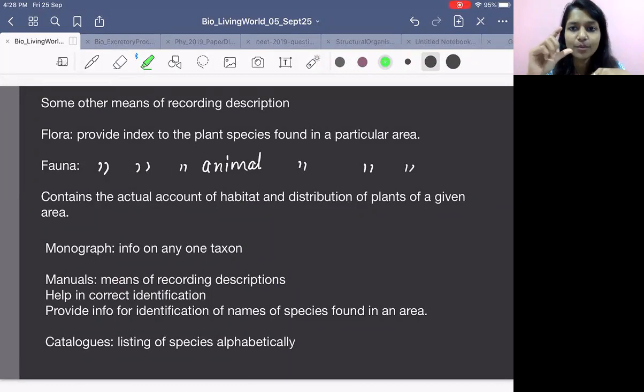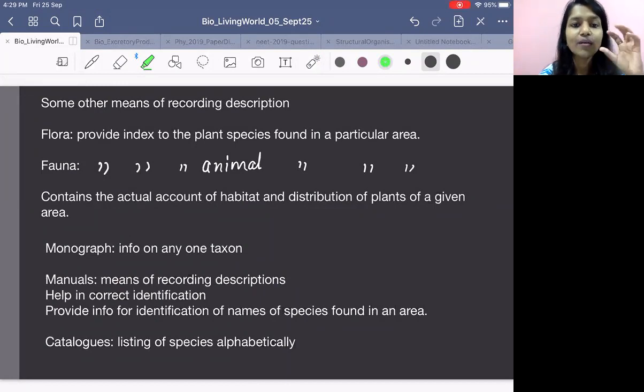You will have a book. And in the book, you will write down that, okay, I live in Bhubaneswar. I want to know in Bhubaneswar how many types of plants are present. Okay, I am in Bhubaneswar. I want to know what all types of animals are present in my area. And it should be written in a book. So you will open a book, and everything will be written in that book that, okay, in Bhubaneswar this plant is found, this one, this one, this one.